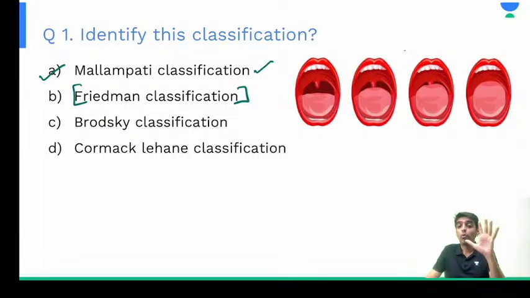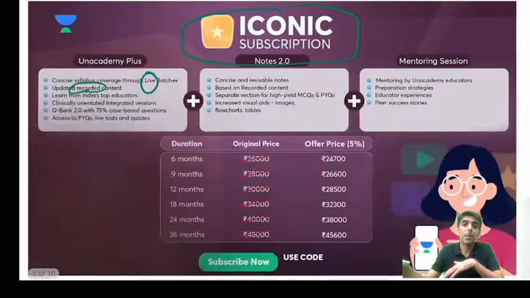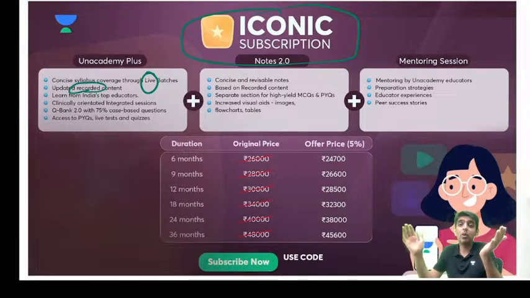So these are 5 questions which were asked from anesthesia. As expected, every time 3 to 6 questions are always asked from short subjects, right? Now I hope all these 5 questions are clear in your mind and all of you have marked it correctly, right? Okay? Any doubts? Any doubts, guys? Just let me know in the comment section if you have any doubts.